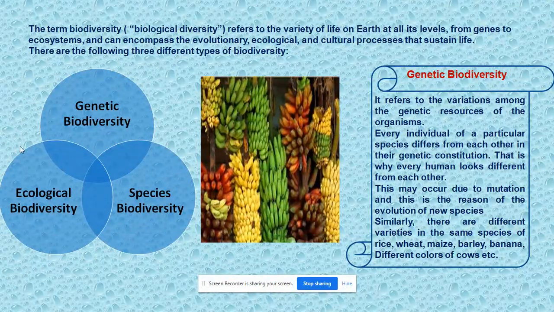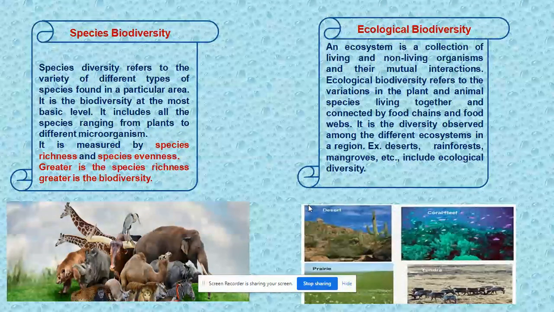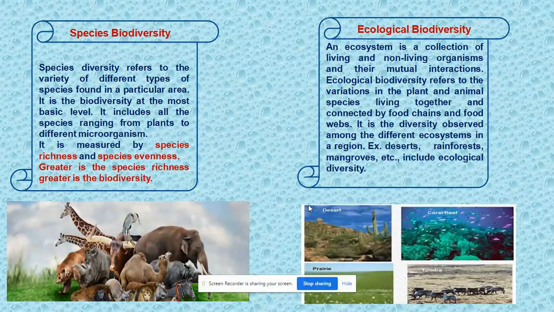In this picture, we see different kinds of banana. Some are green, some are yellow, some are red. So, this concludes genetic biodiversity. Species biodiversity. Species diversity refers to the variety of different species found in a particular area. It is the biodiversity at the most basic level. It includes all the species ranging from plants to different microorganisms.